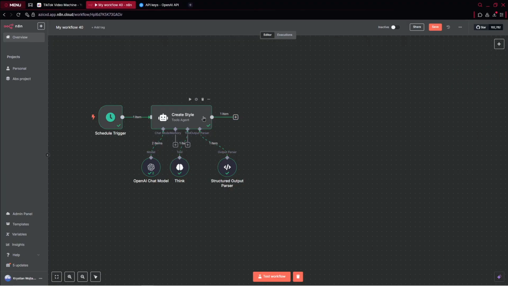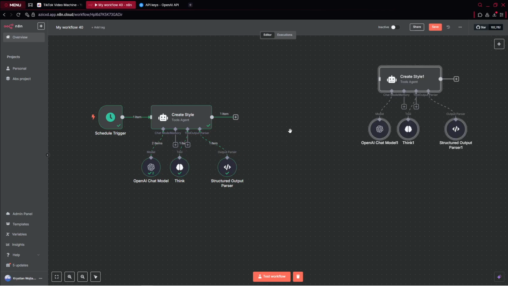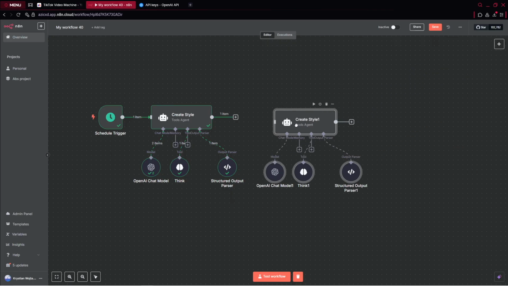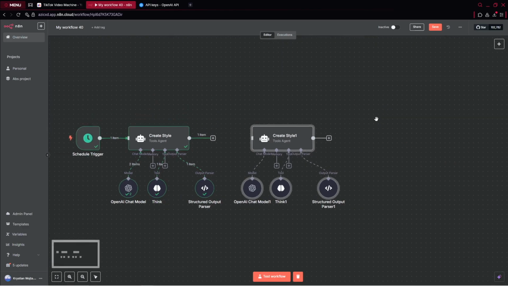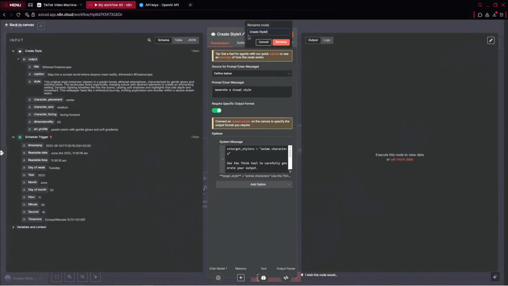Next, we can add another AI agent that will generate 3 different characters for us. In general, you can hold control, click on this AI agent, also hold control and click on these other elements, then press Control D to duplicate them, okay? So we are using the agent again and we'll also be using these 3 extensions. Now I can connect these 2 nodes and rename it as generate 3 characters, okay?